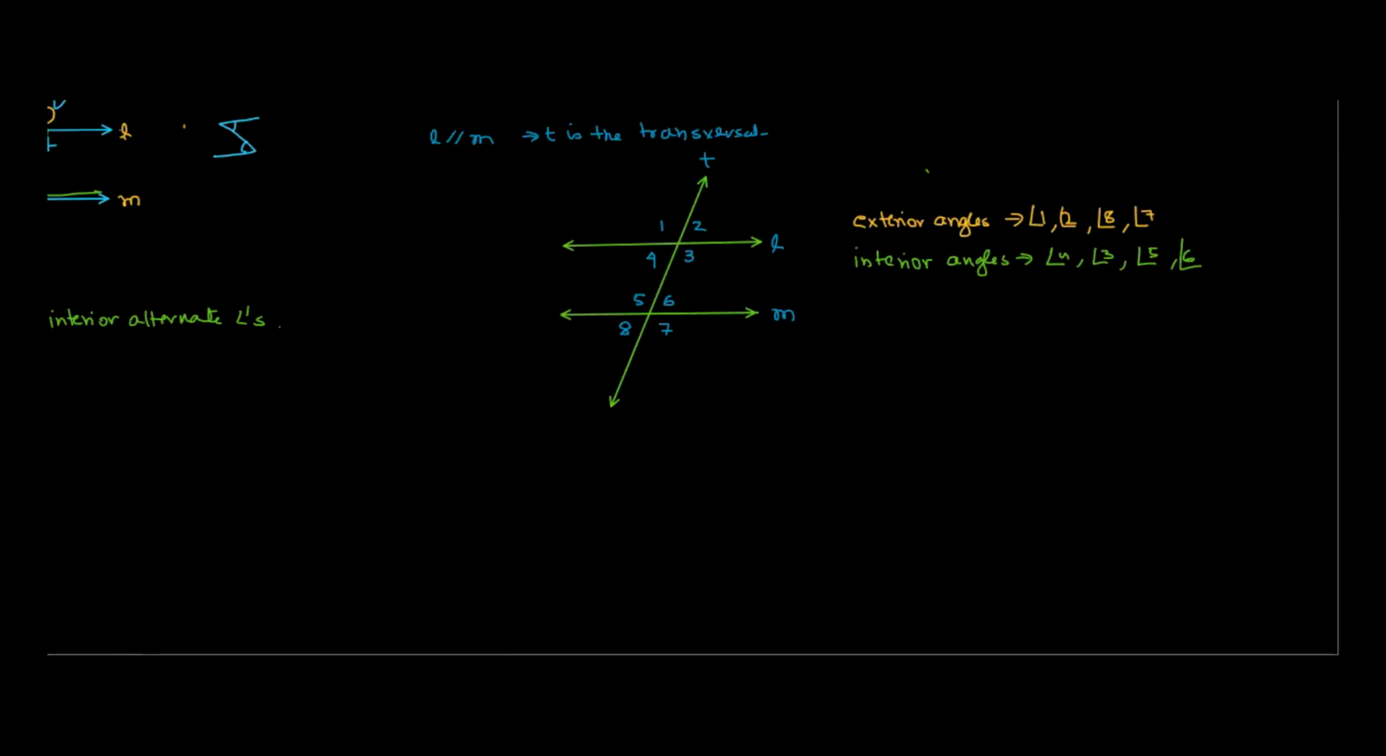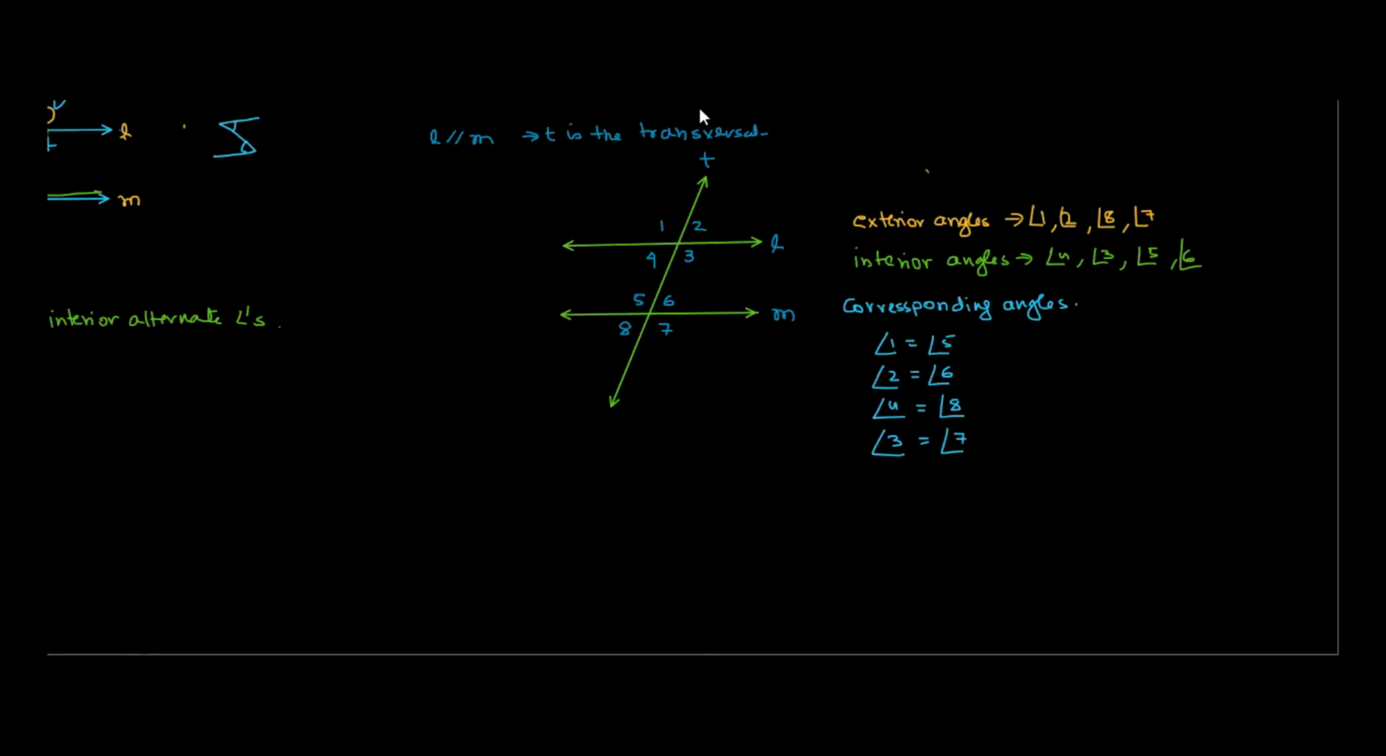So if I were to call them corresponding angles, corresponding angles would be equal. So we can say that angle 1 is equal to angle 5. Then we can say angle 2 is equal to angle 6, and angle 4 is equal to angle 8. Angle 3 is equal to angle 7. These are corresponding angles.